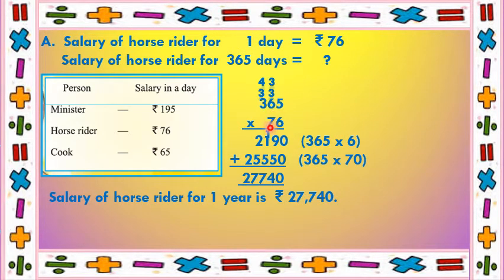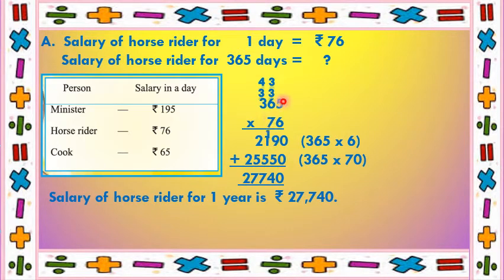First I'll multiply 365 with 6. 6 5s are 30. Put 0 down. 3 carry. 6 6s are 36 plus 3 is 39. Put 9 down. 3 carry. 6 3s are 18. 18 plus 3 is 21. So 365 6s are 2190. Now since 7 is in tens place, so put 0 down.